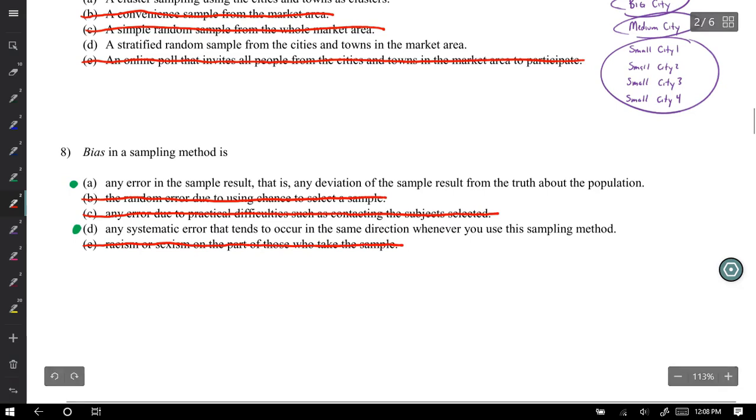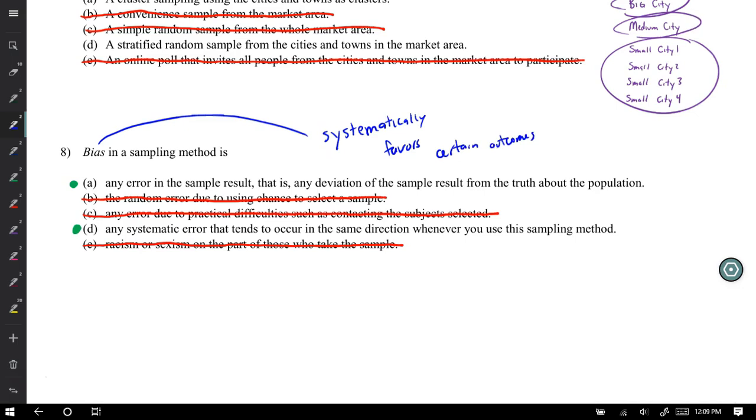So it's either A or D. If I were to think about bias, I would think about the definition that we said, that it systematically favors certain outcomes. That is the definition of bias. It systematically favors certain outcomes.